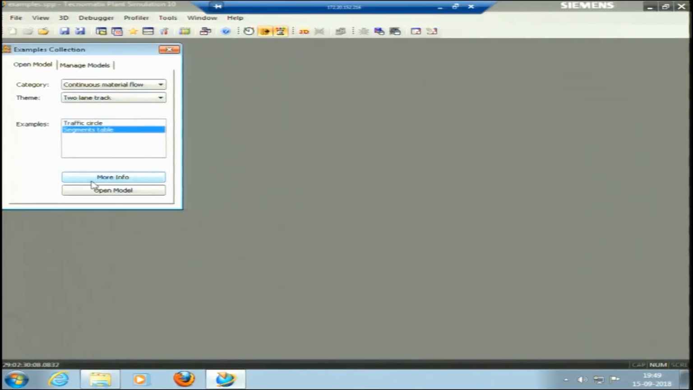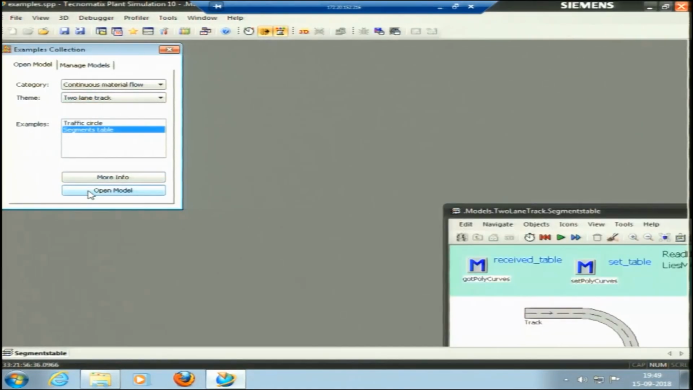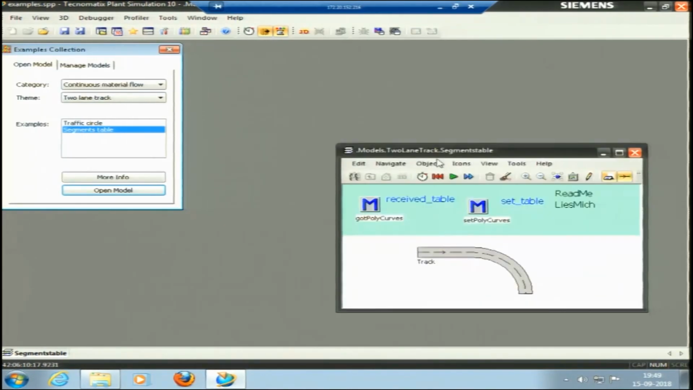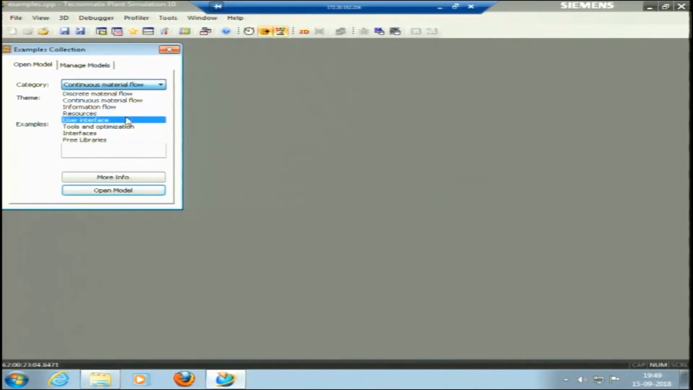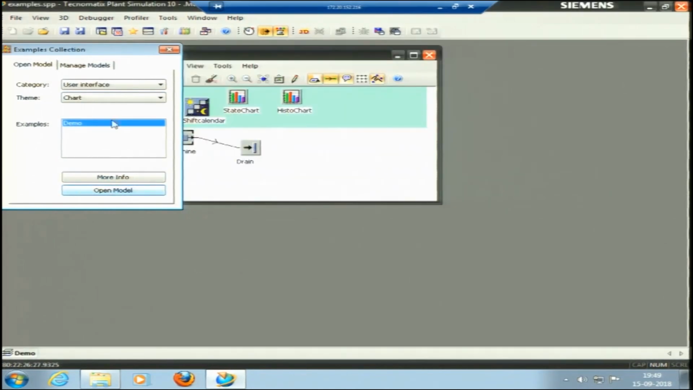So, segment table, open model. This is just showing a track, how the track is built. So, let me pick user interface, dynamic statistics, display panel or chart, open. In this model we can see